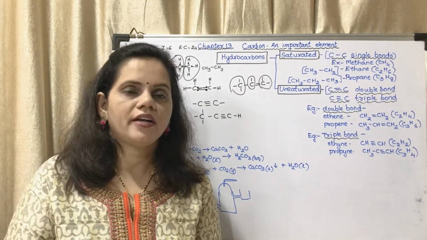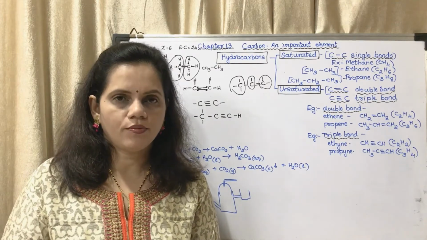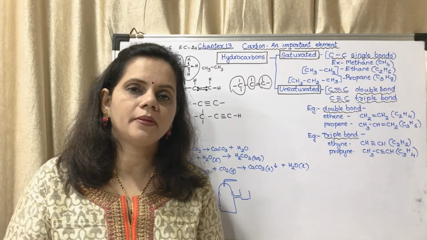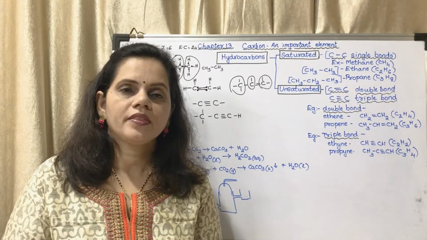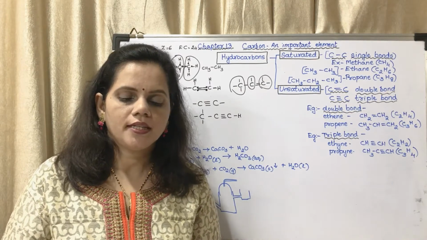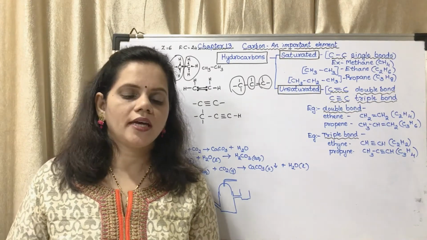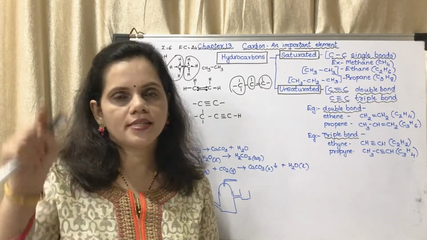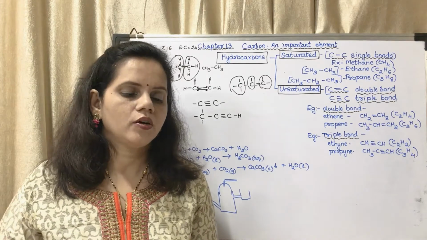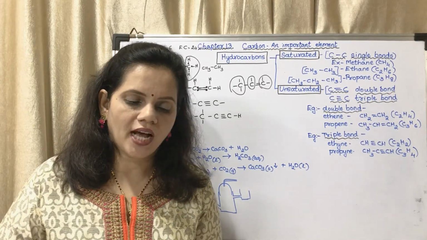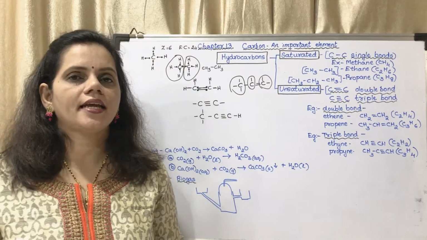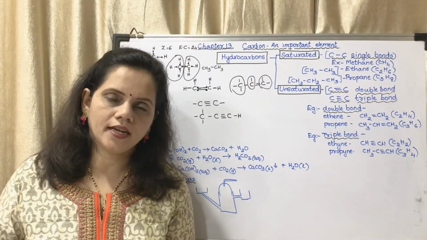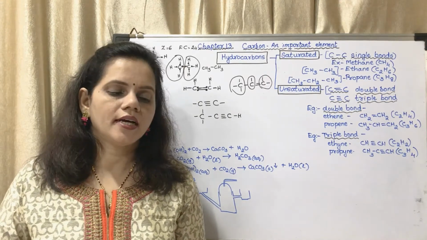Now, page number 145, figure 13.11, preparation of carbon dioxide. Now, how can you prepare carbon dioxide in a laboratory? The apparatus has been shown. There is a round bottomed flask, a thistle funnel and a bent tube. That bent tube is connected to a gas jar. Inside the round bottomed flask, they have taken calcium carbonate, and through the thistle funnel they are adding dilute HCl.